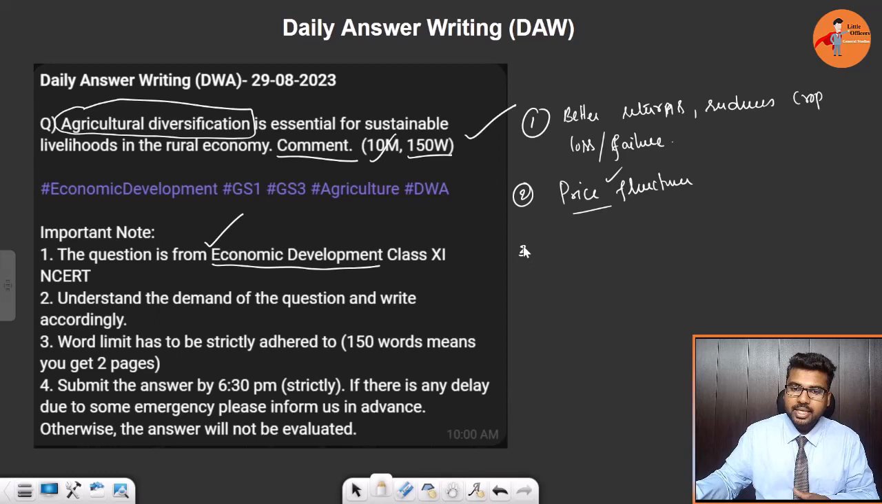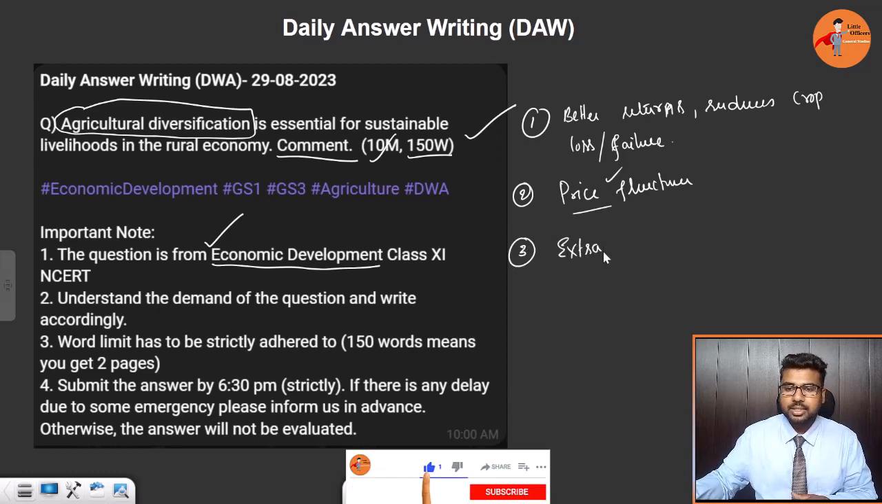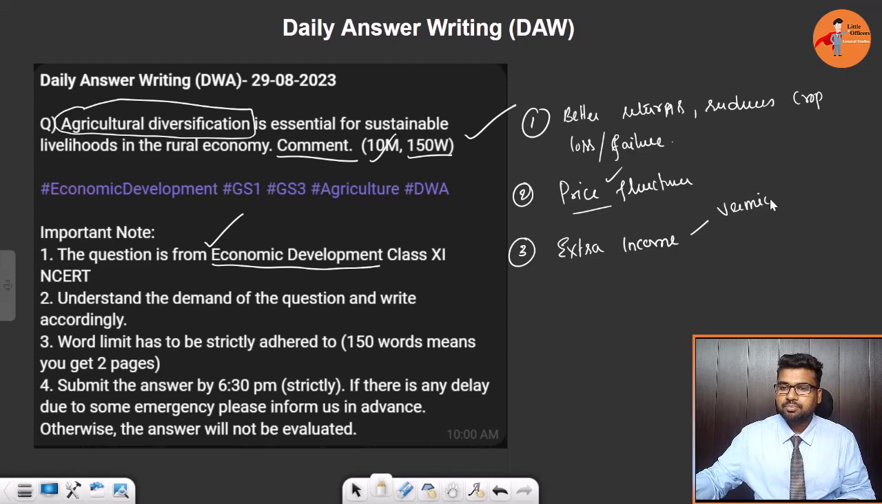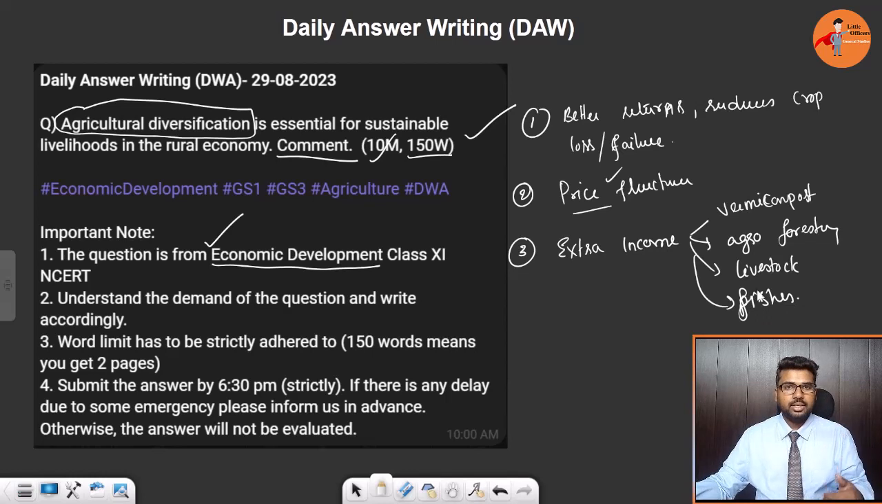And the third thing is you can have extra income from other things. When you diversify agricultural practices, maybe you are doing vermiculture, vermicompost, or agroforestry, or livestock along with agriculture, or pisciculture, that is rearing of fishes. So even if there is a crop failure or price failure, you might be getting income from the other engagements that you have on the farm. So this is another one.